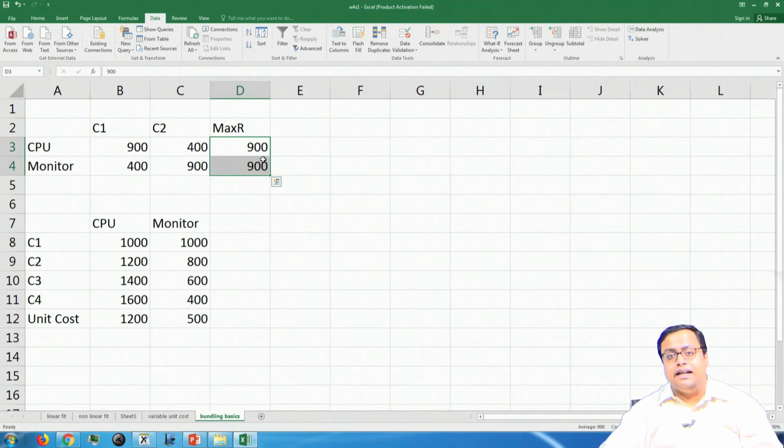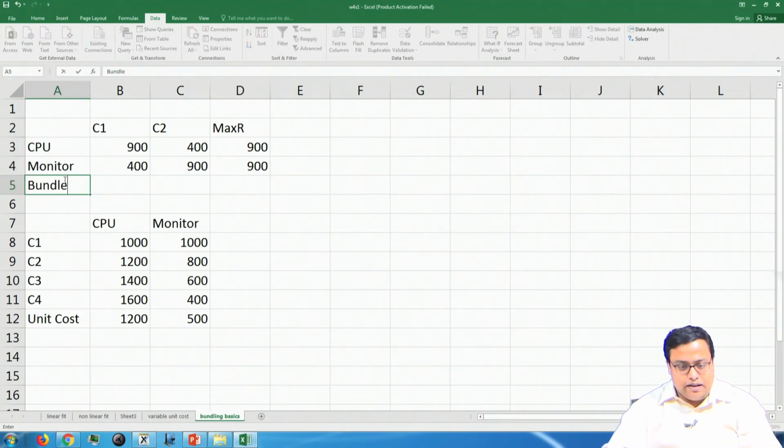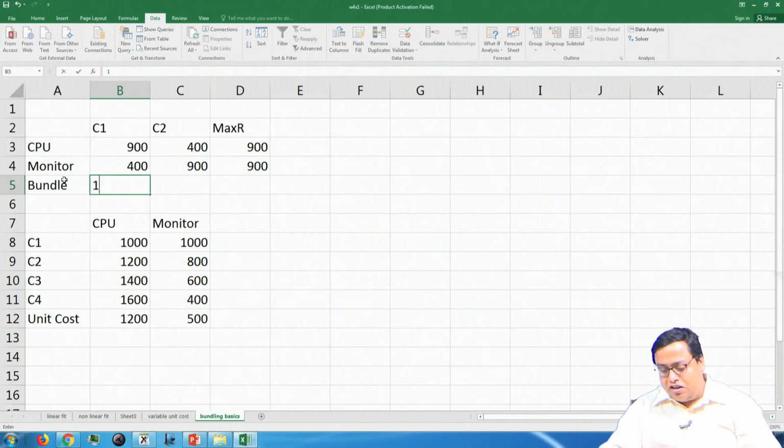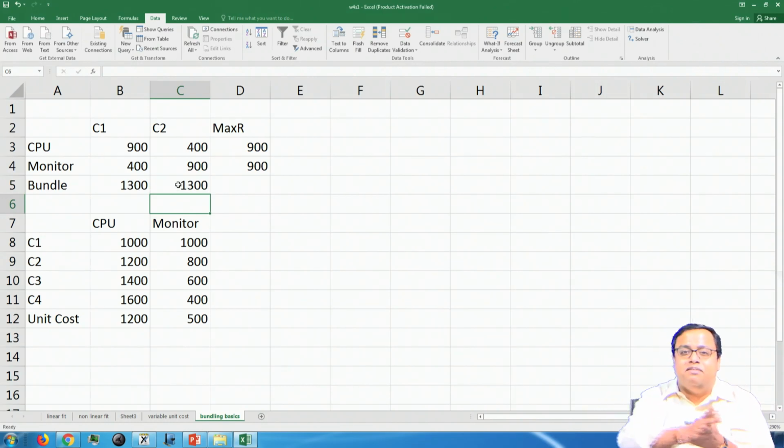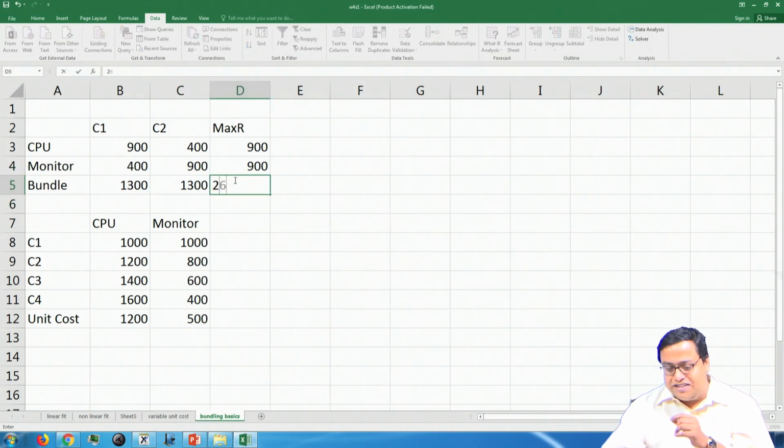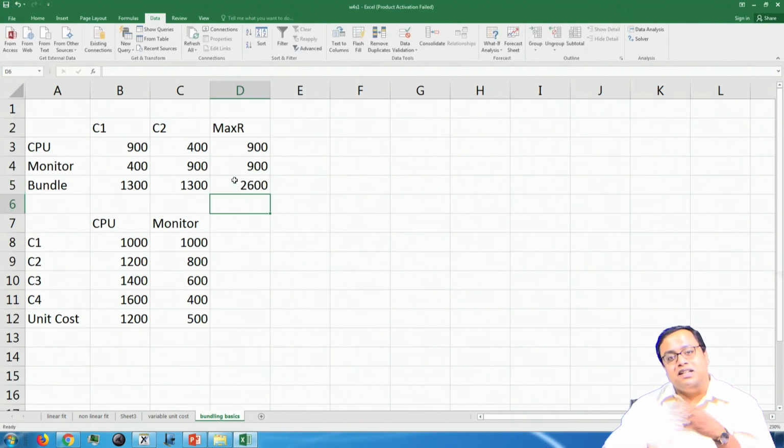What if I sell it as a bundle? If I sell it as a bundle, this guy will buy both if the overall offering is up to $1,300. This guy will do the same if the overall offering is $1,300. If I give them both together at $1,300, they will buy the whole bundle, because that is their collective willingness to pay. So if I sell it at $1,300, the maximum revenue that I generate is 1,300 plus 1,300, $2,600.